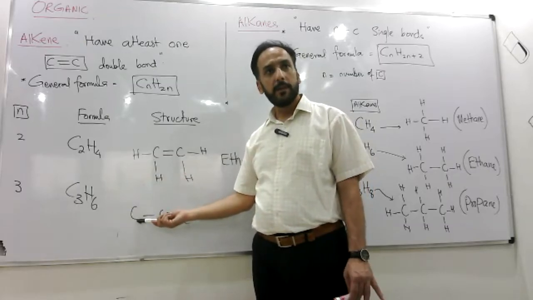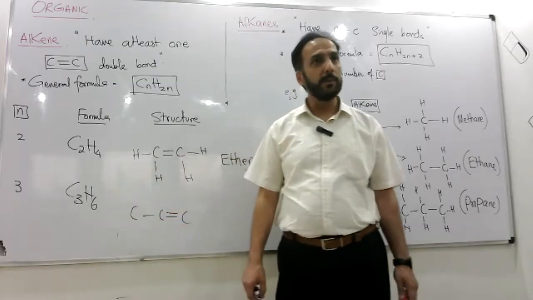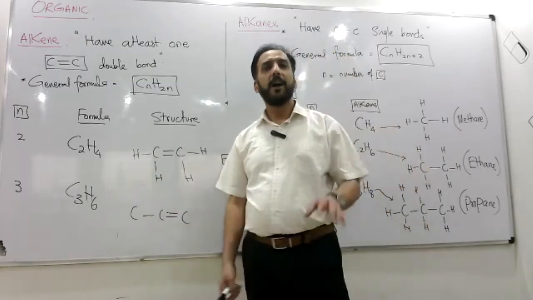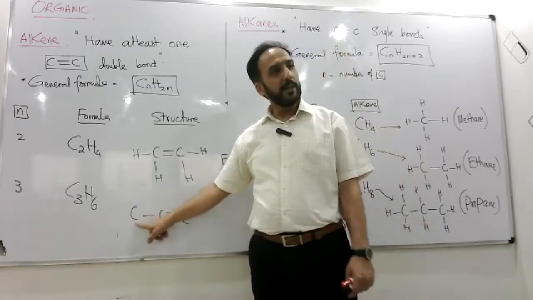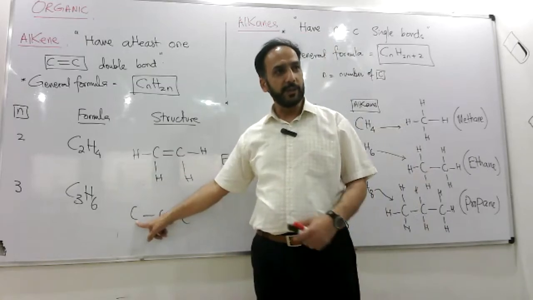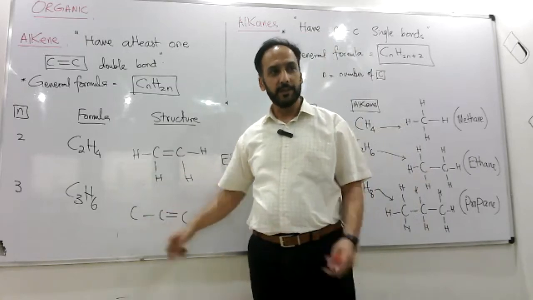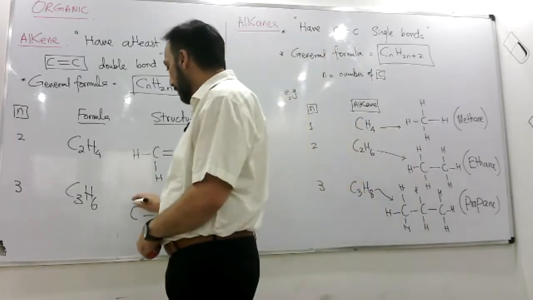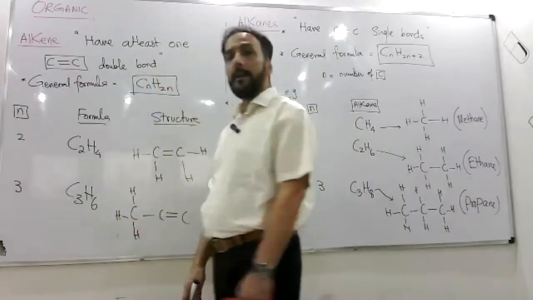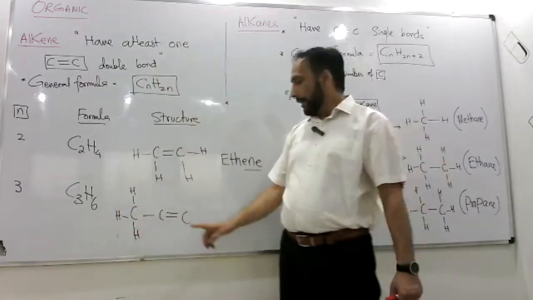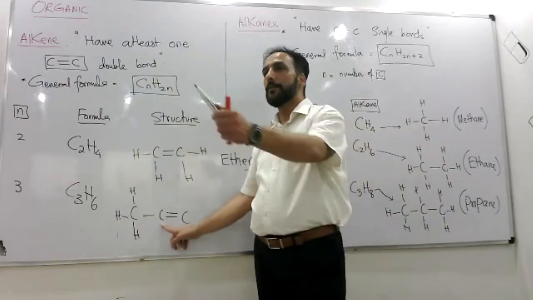Now again, you guys tell me which carbon should get how many hydrogens starting? Umar will tell me how many carbon, how many hydrogen? 3. Yeah, good. 3 hydrogen because it's already having 1 bond. Next carbon, right hand side.